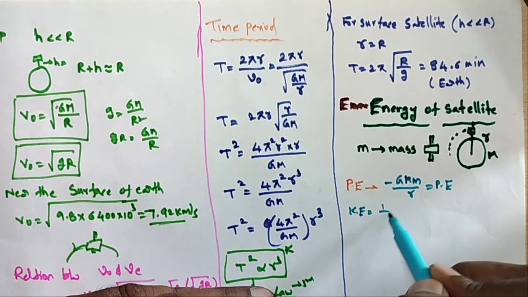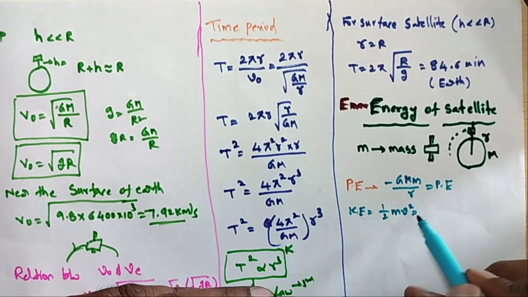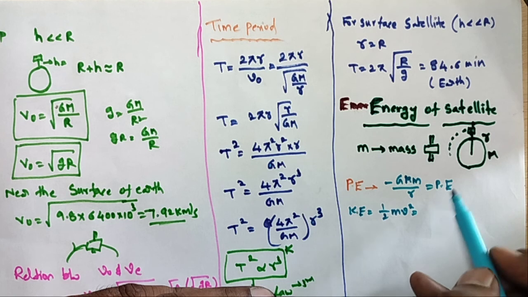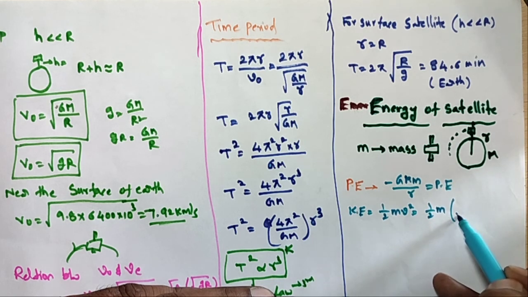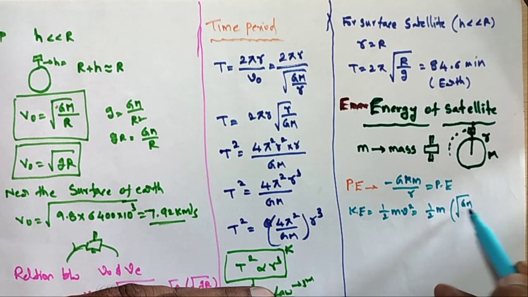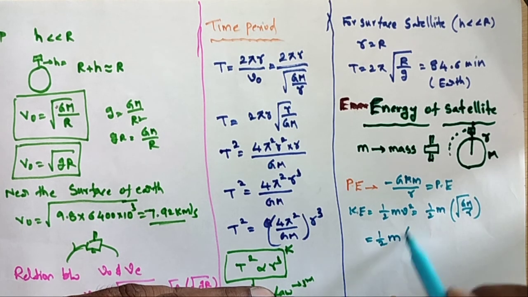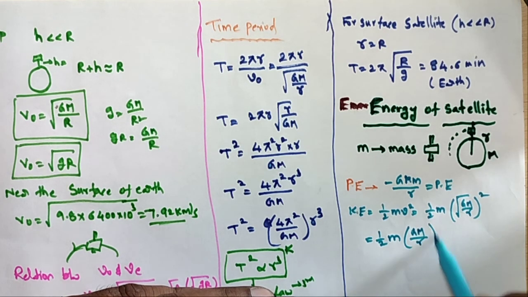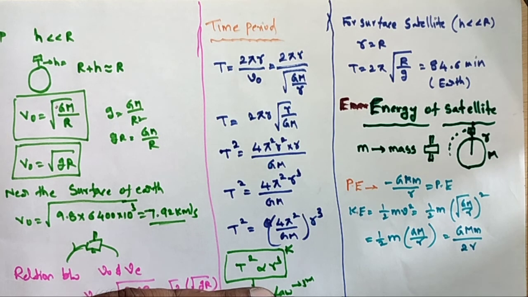We know it is half m v square, where v is the orbital velocity, v is equal to root of GM by small r. So 1 by 2 m times GM by r. So the kinetic energy is G capital M small m by 2r.